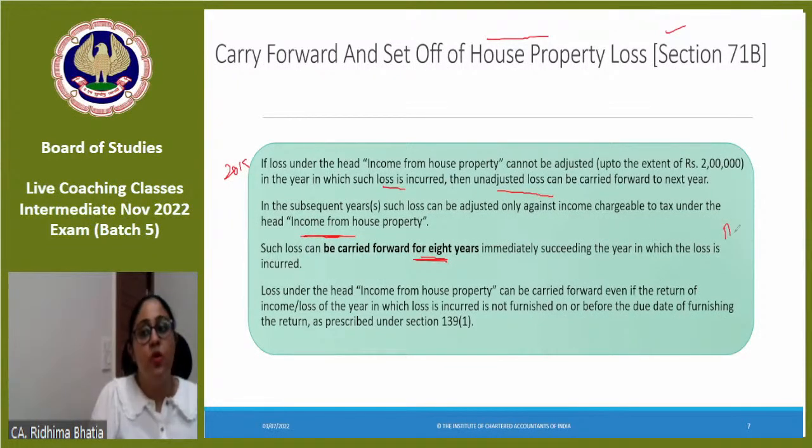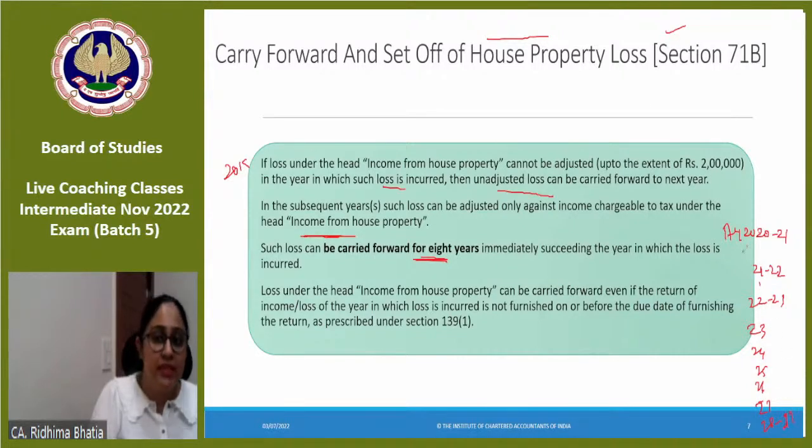Meaning, if my loss is incurred for assessment year 2020-2021, then I can carry forward it for 8 years. That means 21, 22, up to 26, 27 and 28. So until 28-29 I can carry forward the same loss.